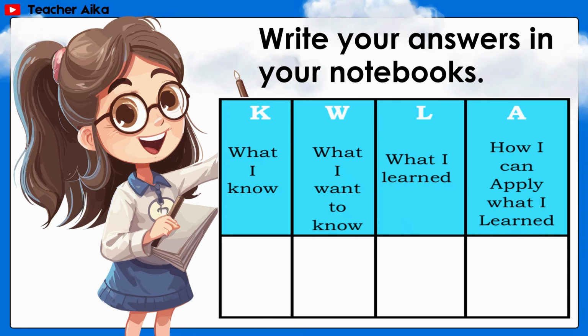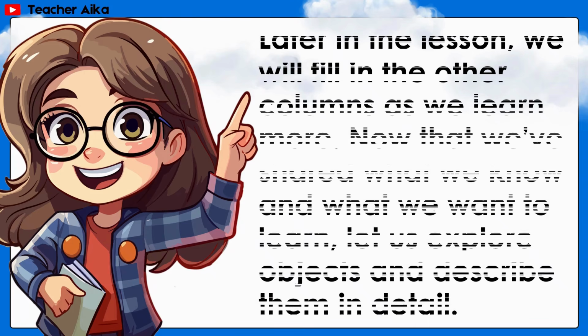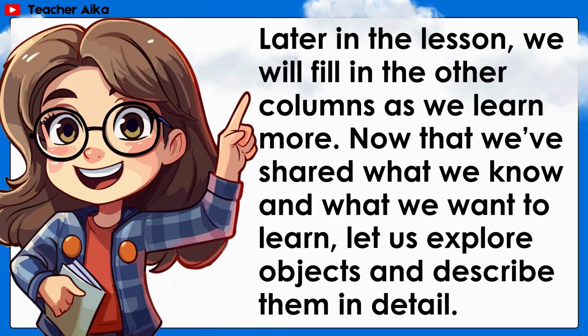Third column, what I learned. And fourth column, how I can apply what I learned. Later in the lesson, we will fill in the other columns as we learn more.